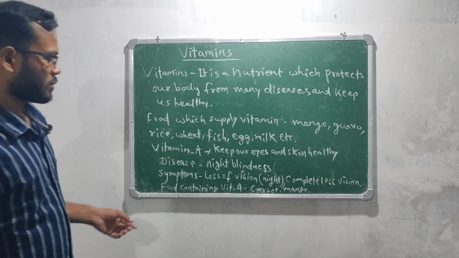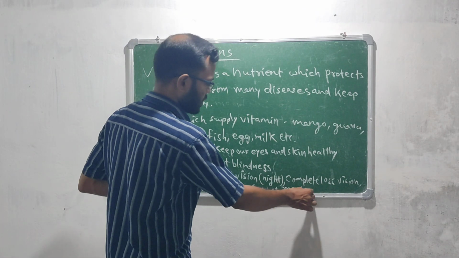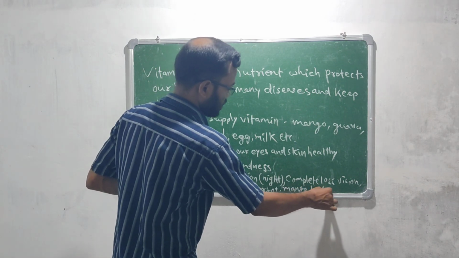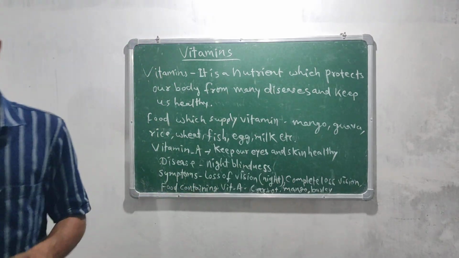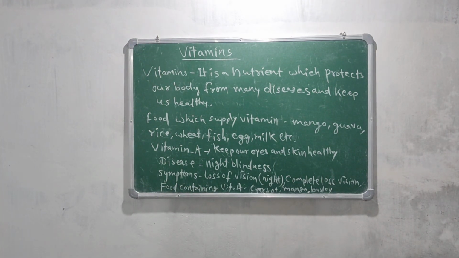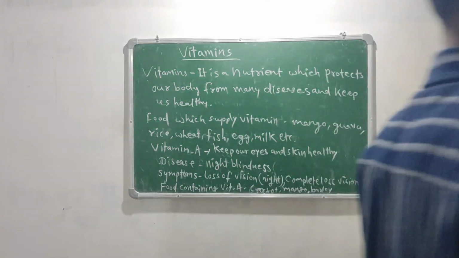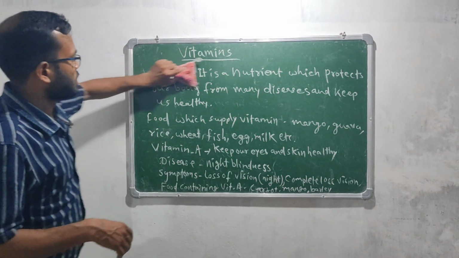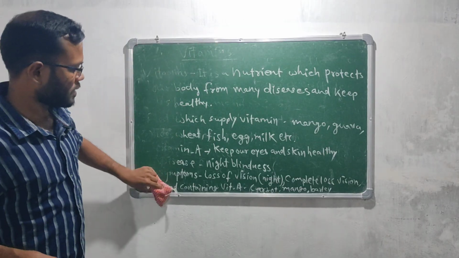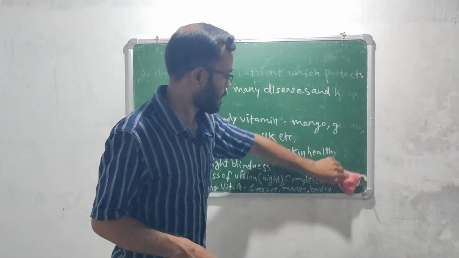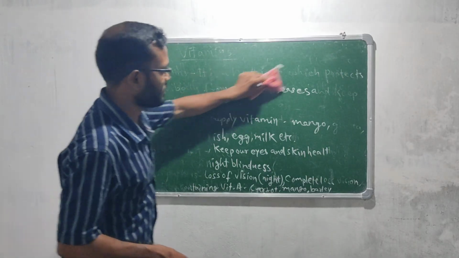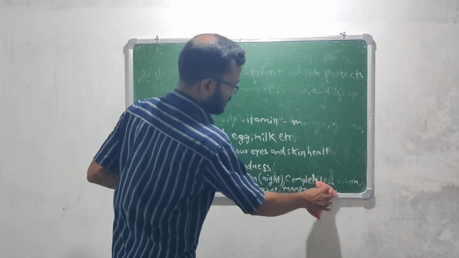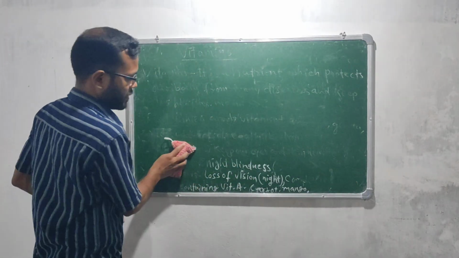These are the main food items. Okay, so let's continue the class. Carrot and mango are the main ones, so don't write barley.